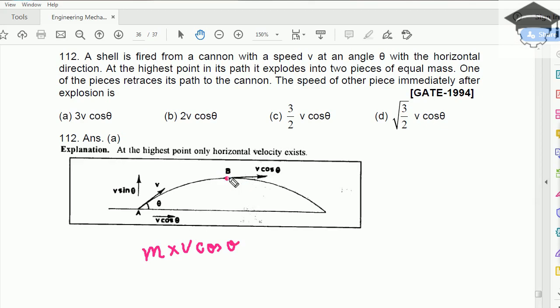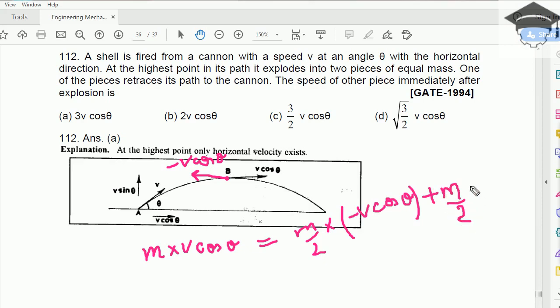So suppose the mass of the shell is m, initial momentum is m into v cos theta. Final momentum will be m by 2 into, now at point B, this is retracing, so it is traveling in negative direction. So if this vector is v cos theta, then this vector will be minus v cos theta. So we write minus v cos theta plus the other piece m by 2 and its velocity v dash. So this velocity we have to find.